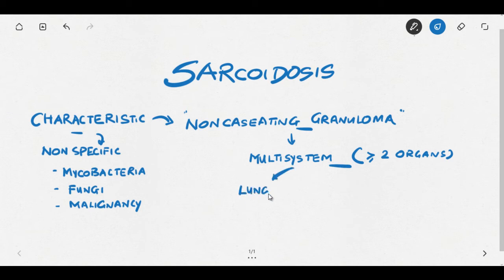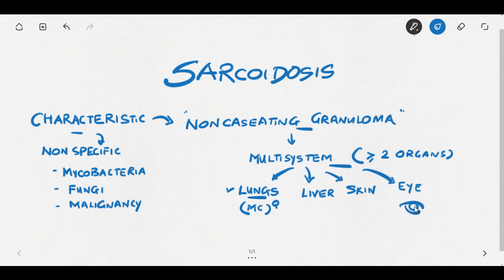Now the most common organ involved is the lungs. So this is frequently asked, and other organs commonly involved are liver, skin, and eyes.